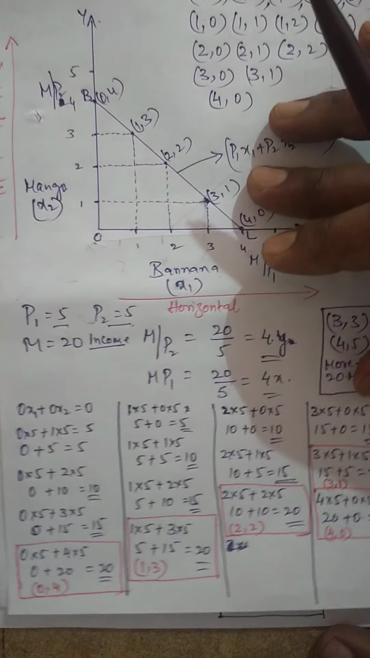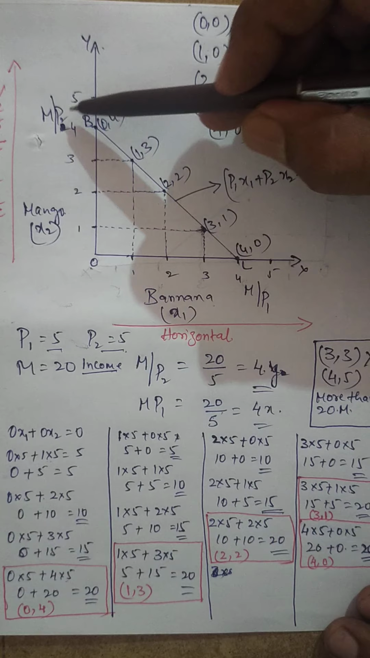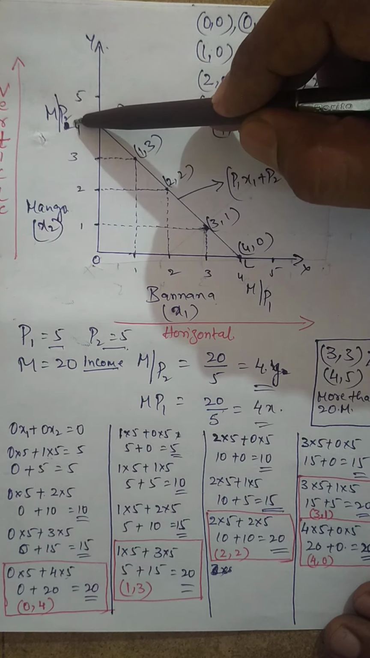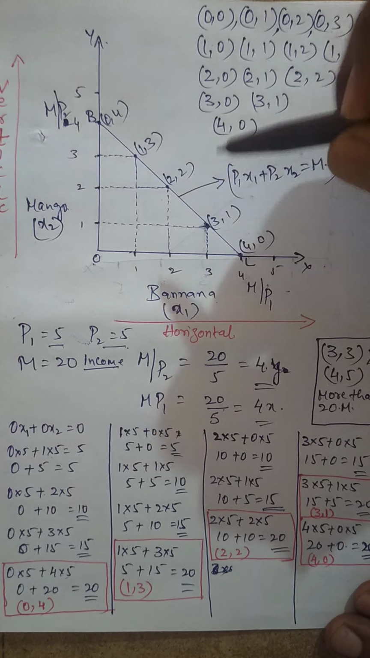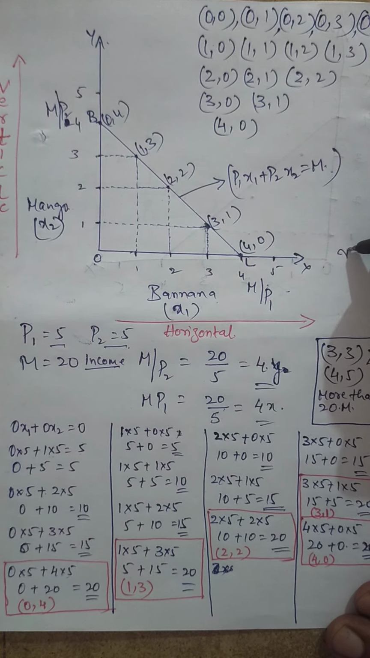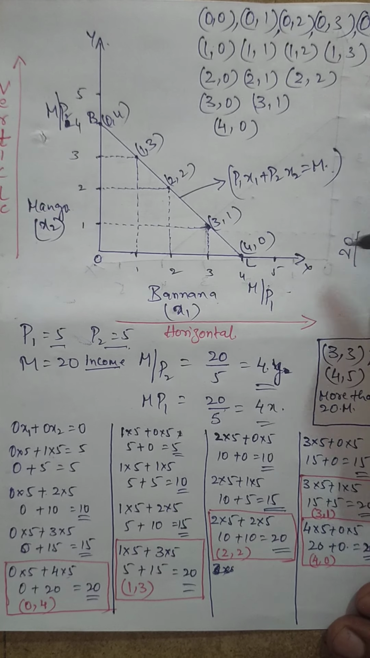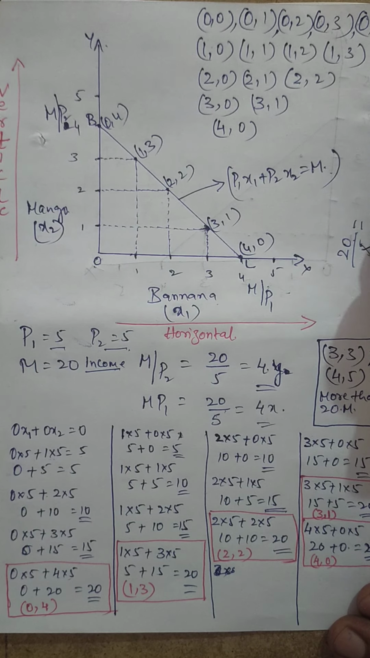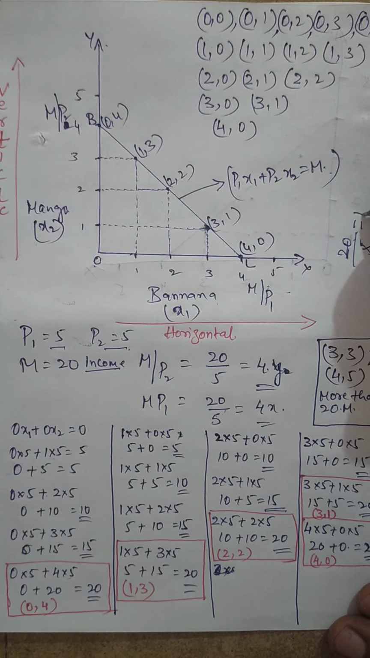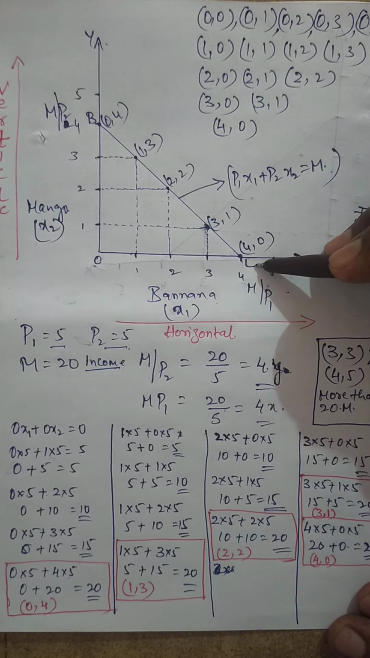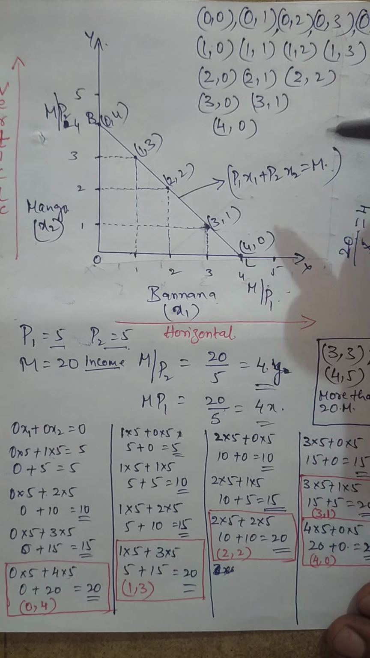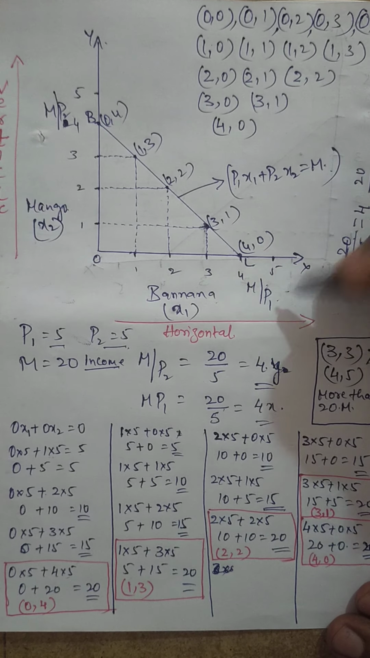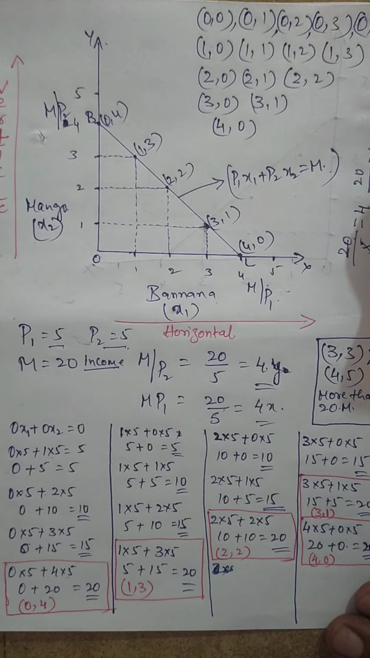So for that, how to find? See here, this is the horizontal, this is the vertical, m divided by P2 and m divided by P1. What is m now? m is nothing but 20 rupees income divided by P2, the price, which is 5, which equals 4. Now here m divided by P2, which is horizontal, again it is 20 rupees income divided by the price, again 5, which is equal to 4.